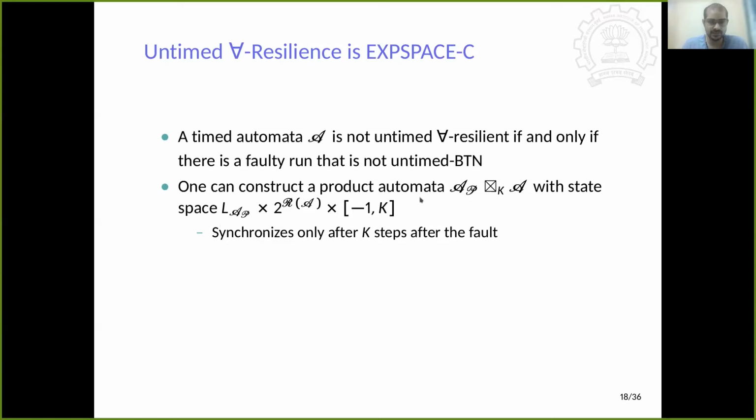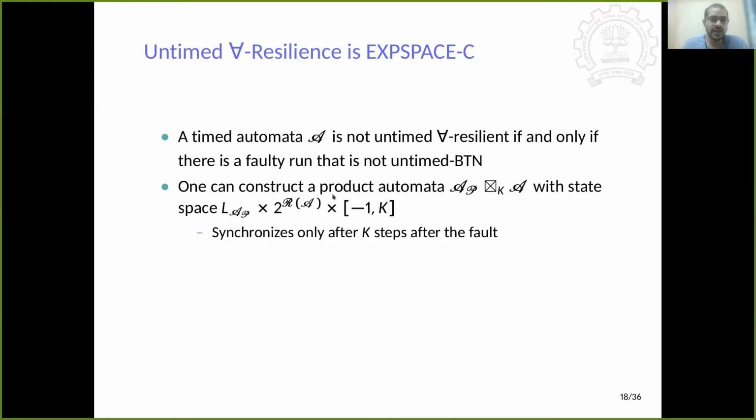Now it progresses normally till a fault happens, and then it goes till k steps, and from there it tries to mimic. For example, if the automaton AP sees an action A, then I will see if there exists any state of this current subset of the region automata that, reading A, can progress in the future. Now, if there exists a faulty run for which we reach a state where this becomes empty, that means we cannot progress anymore.